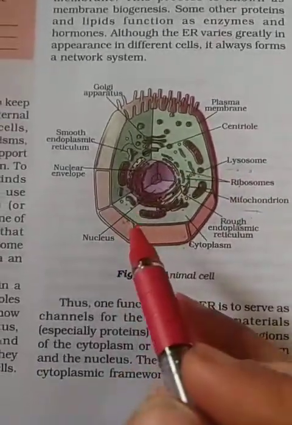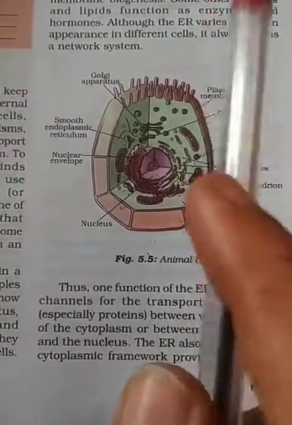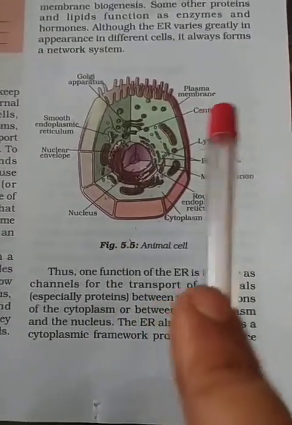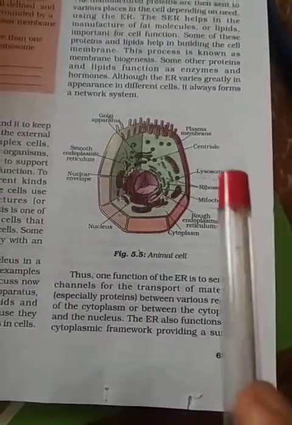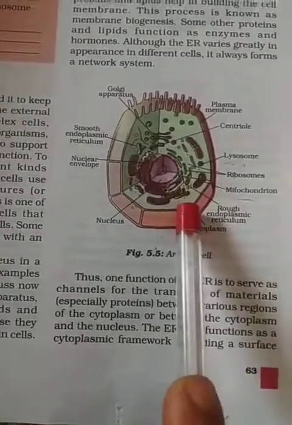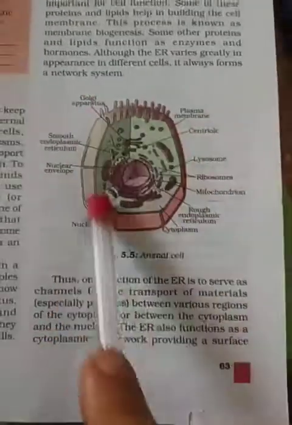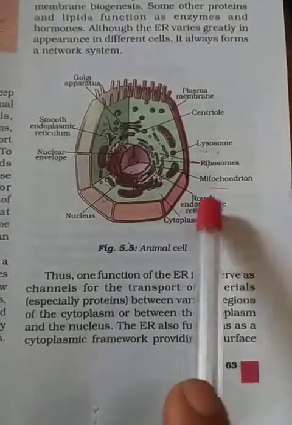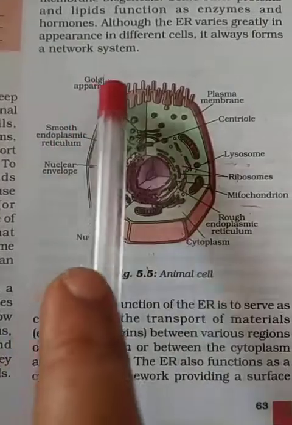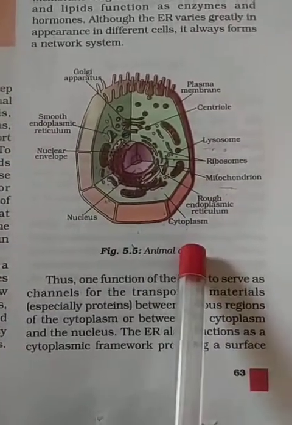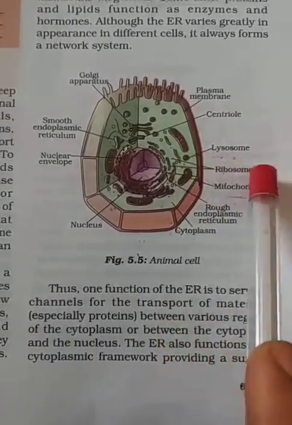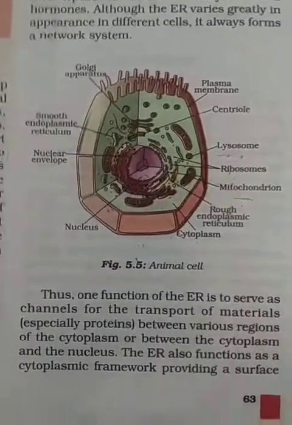So what is the difference between plant and animal cell? Plant cell contains cell wall, plastid, and central vacuole, whereas these three organelles are absent in animal cells. The rest of the organelles are present in both plant and animal cells, like mitochondria, ribosomes, plasma membrane, endoplasmic reticulum, Golgi apparatus, nucleus, cytoplasm. And one more difference is that animal cell contains lysosome, whereas plant cell does not contain lysosome.